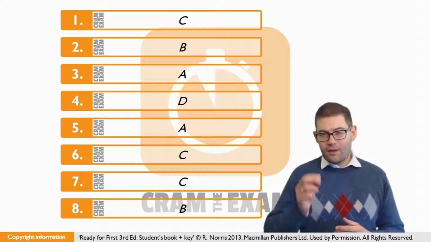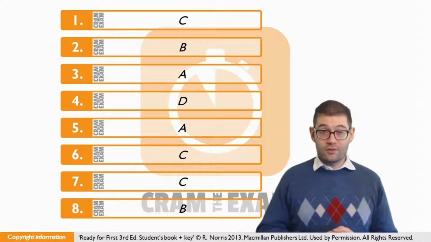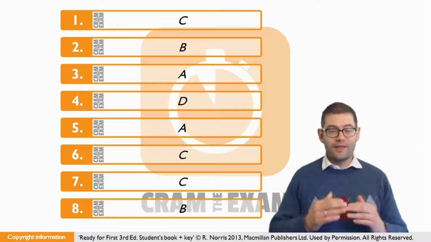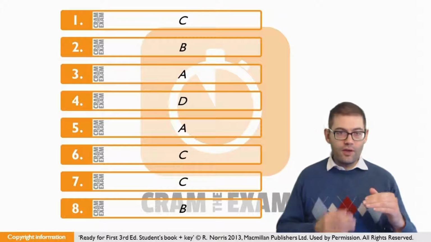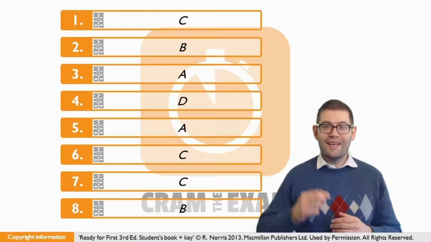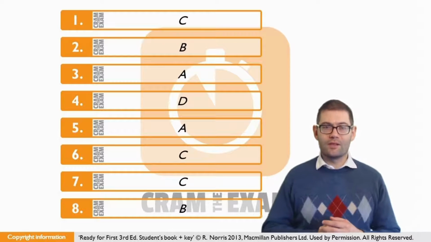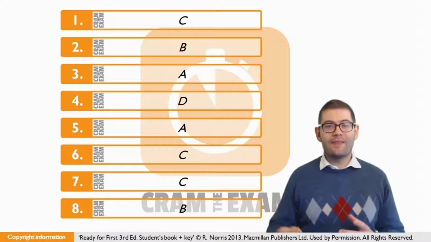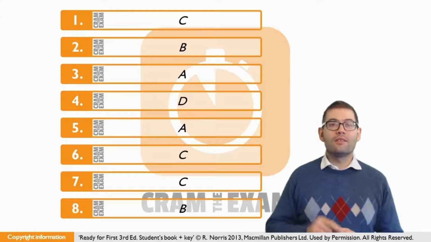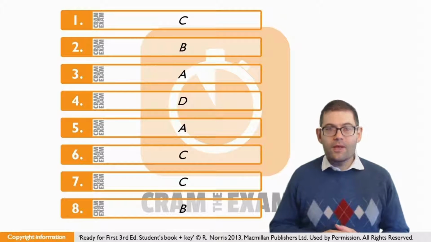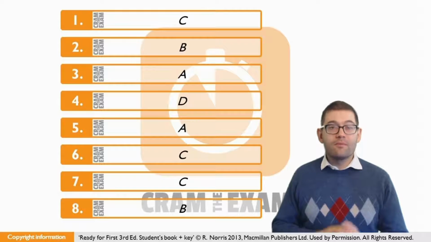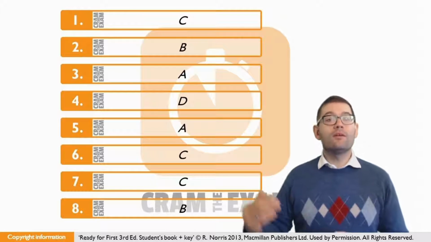For question number 5, the answer that we choose has got to meet 2 tests. First of all, it's got to fit the language pattern that we're given, which is the gap student. Secondly, it's got to mean the right thing given the context. And the right meaning is that there is only one of these students, and it is you. So what's the answer that we can choose? A. "Only". The only student.